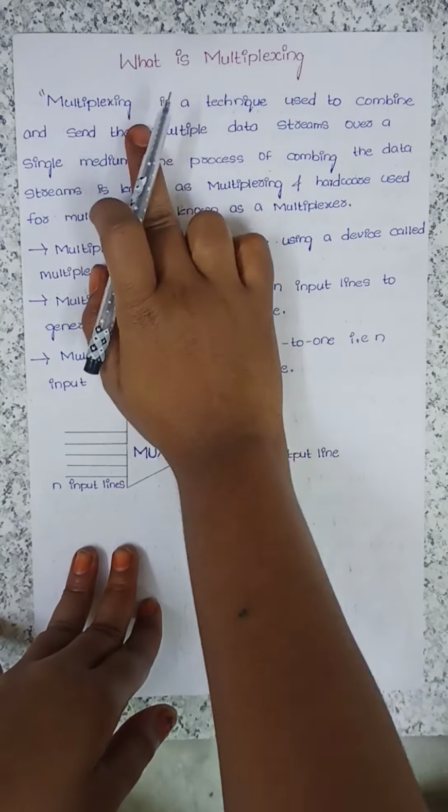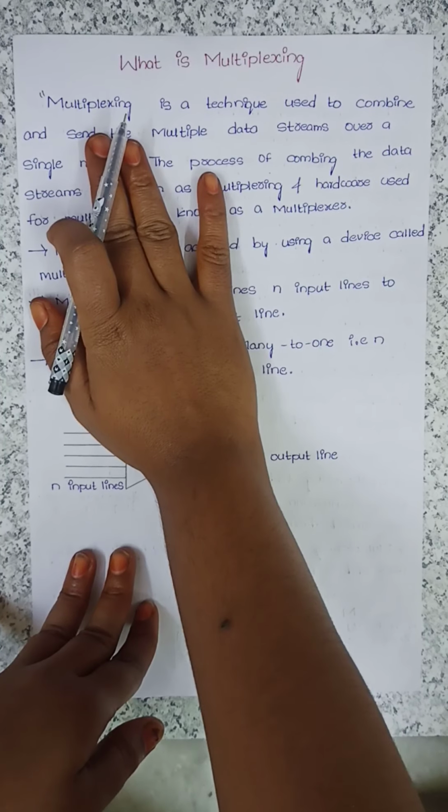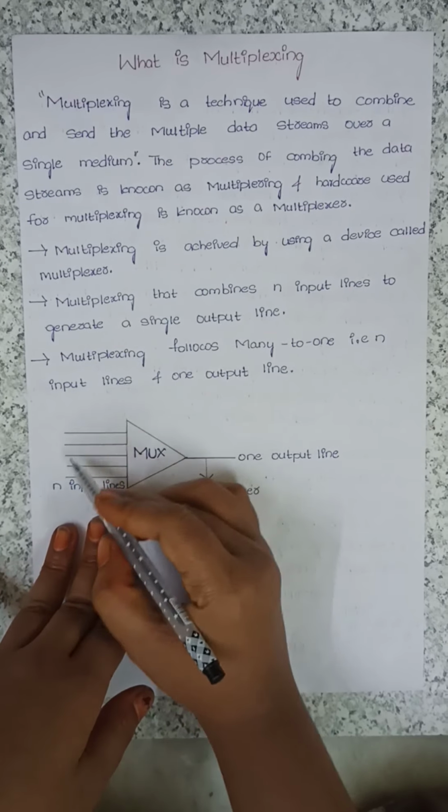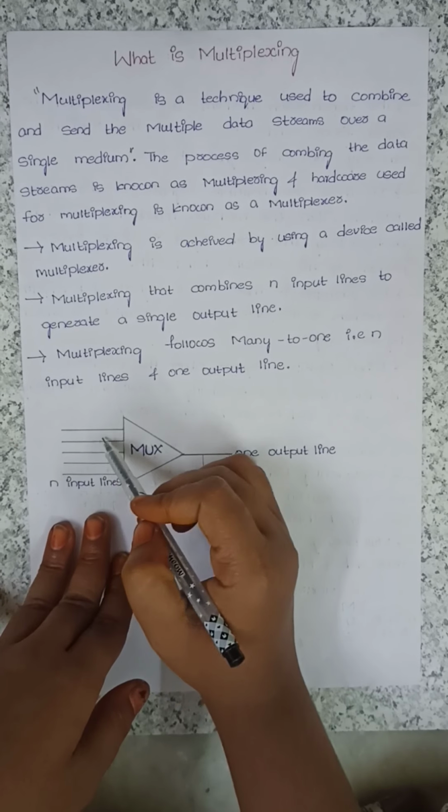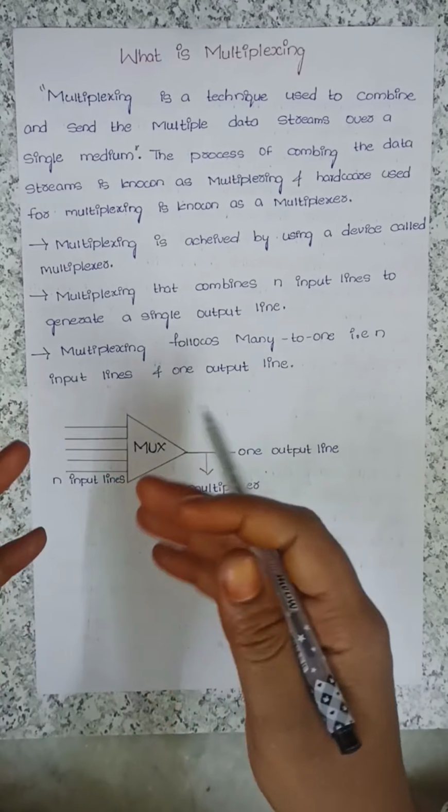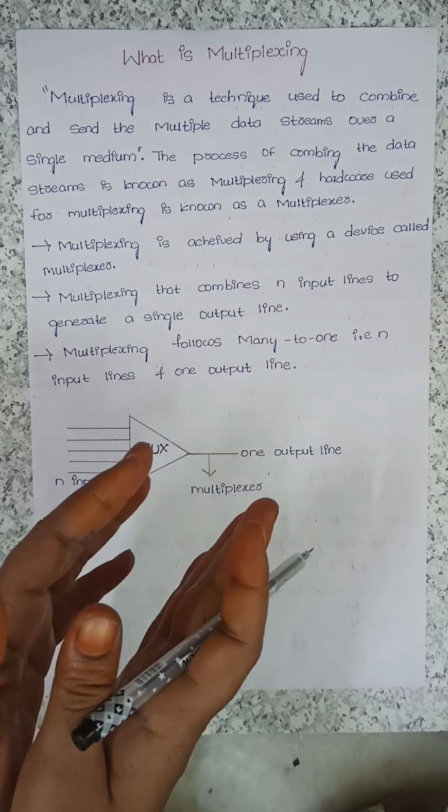See once again, what is multiplexing? Multiplexing is nothing but combining the input lines, the multiple data streams, and passing them through the single medium.